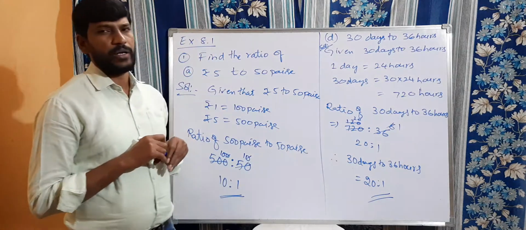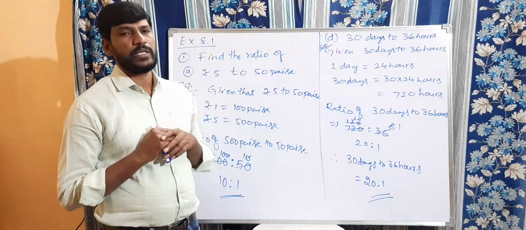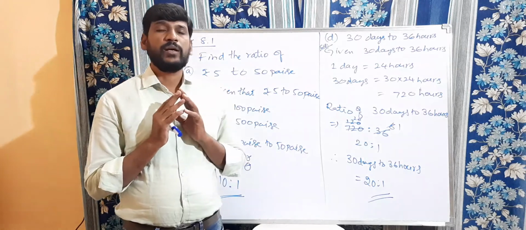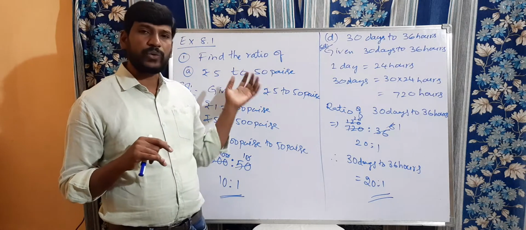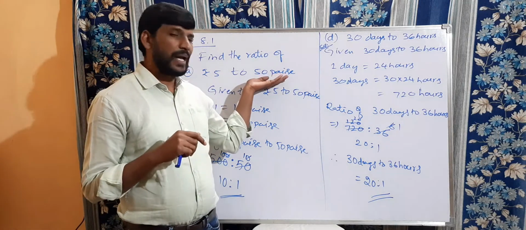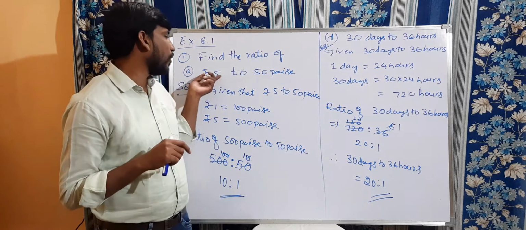So this is the process to find the ratio of given two quantities. Children, keep it in mind always. When you are finding the ratio of any two numbers, both must be in the same unit only. Then only can we find the ratio or compare them. If one is in rupees 5 and the other is in paise, how do we compare? How can you say which is more, which is less?